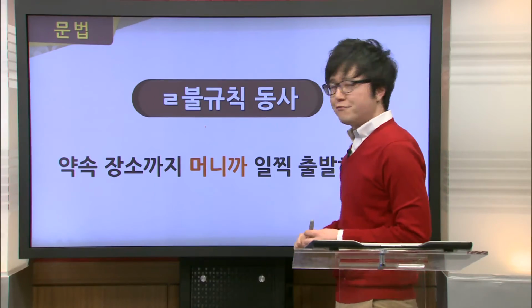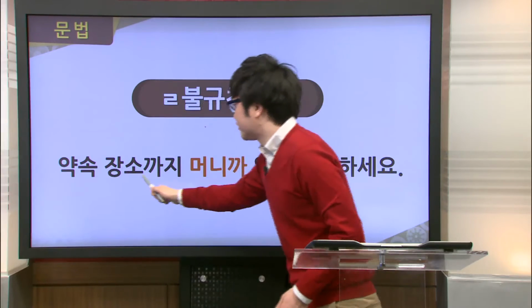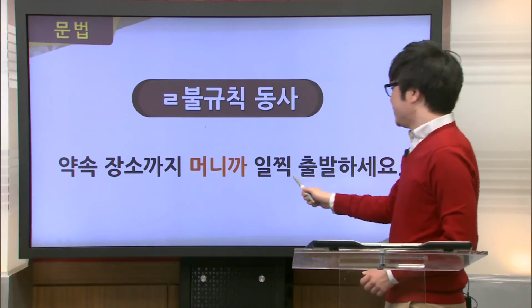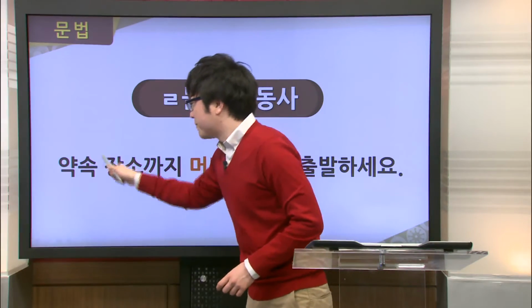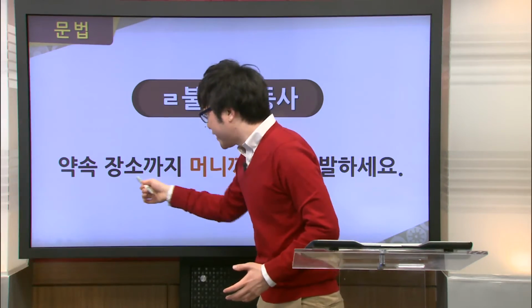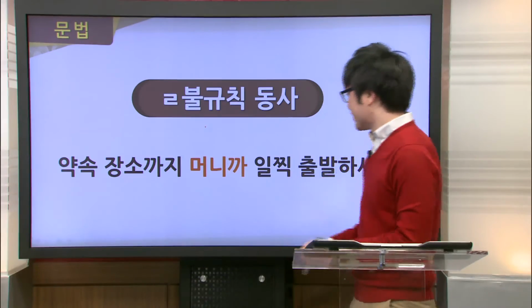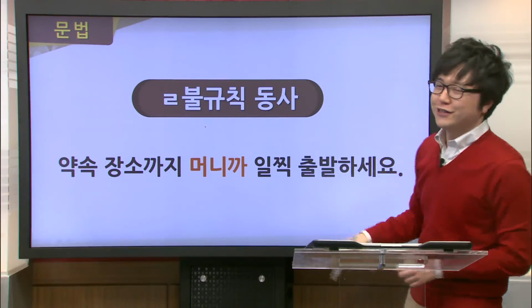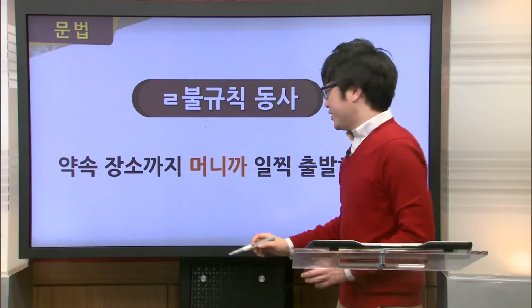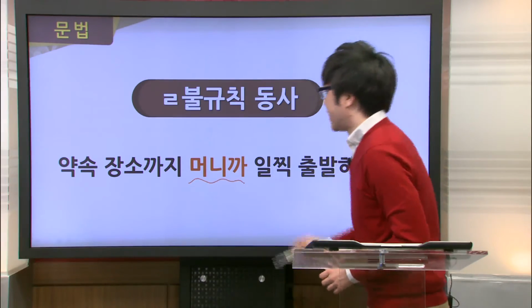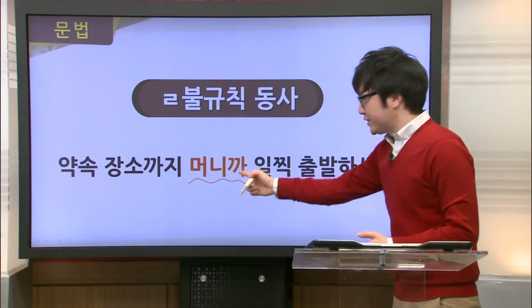Now here we have 약속 장소까지 머니까 일찍 출발하세요. So here we have the promised or prearranged place. Since it's far, please leave early. So this is what it translates to here. But what we're interested in here is this right here, this 머니까. Now, where does this come from?